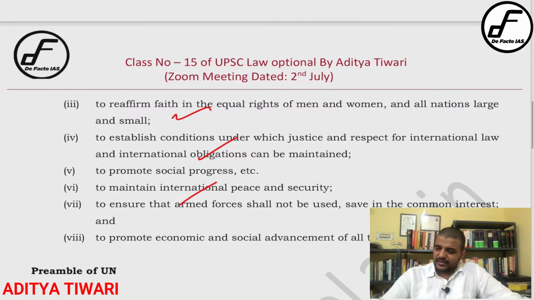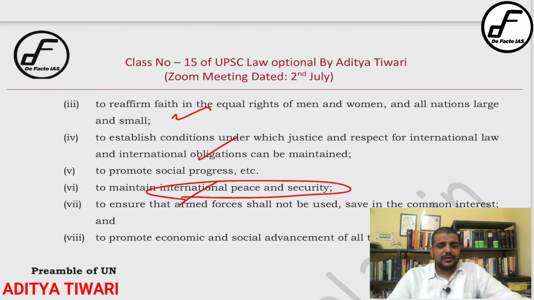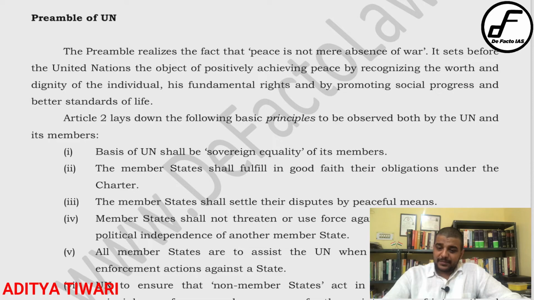Then, to maintain international peace and security. Multiple times they have asked to discuss the role of the UN in maintaining international peace and security, or the role of the Security Council in maintaining international peace and security. In those cases you can simply cite this particular line. Then, if you look at the preamble, Article 2 provides for the principles. Article 1 is the purpose, Article 2 is the principle. Both are different things, but the message is actually the same.